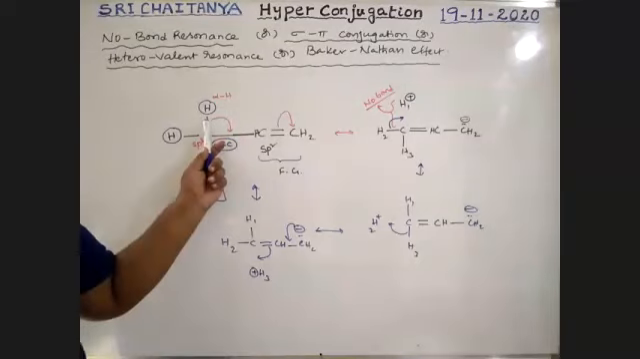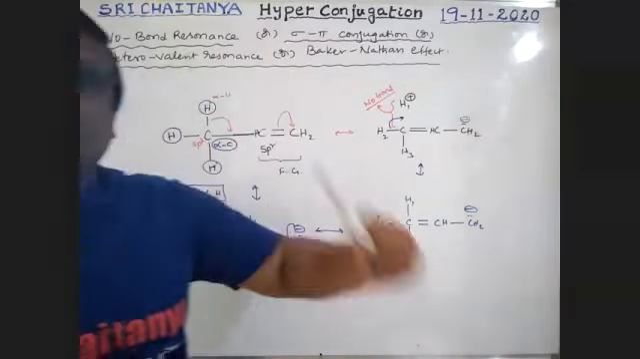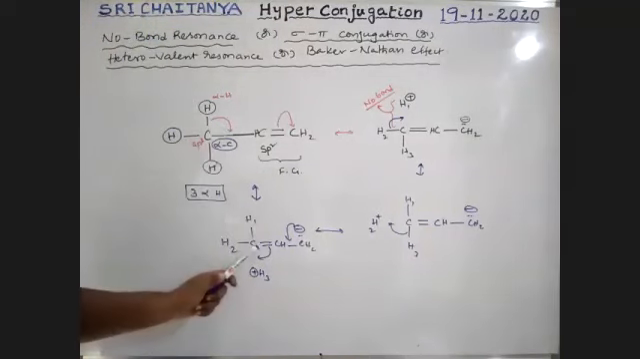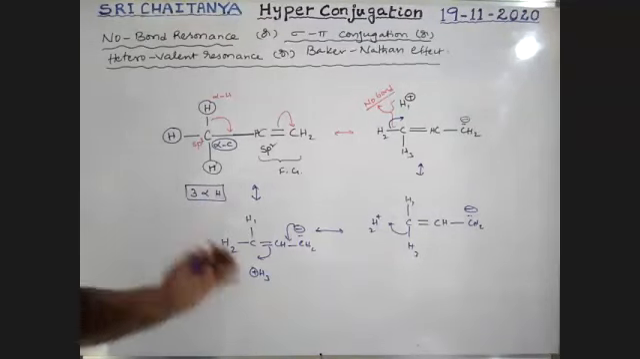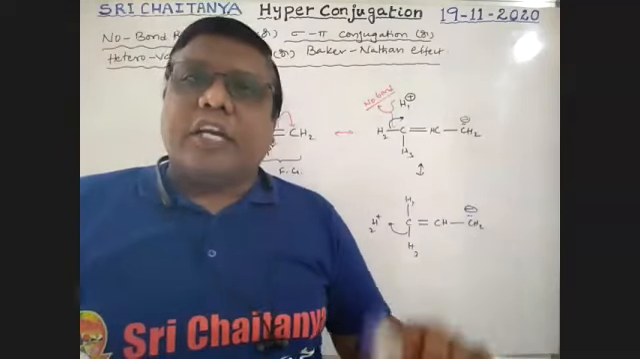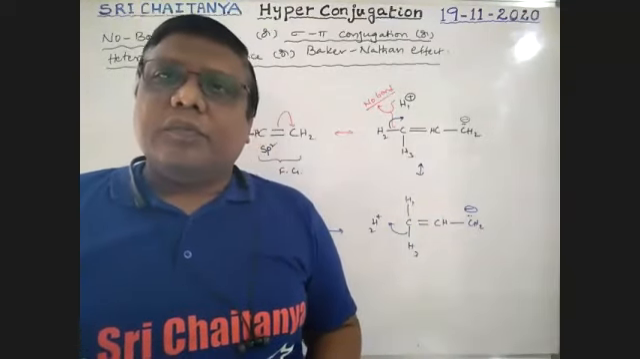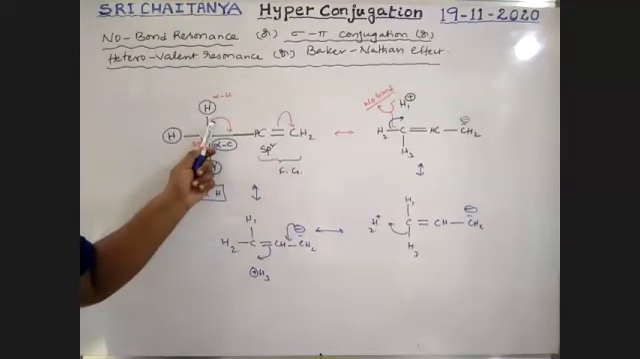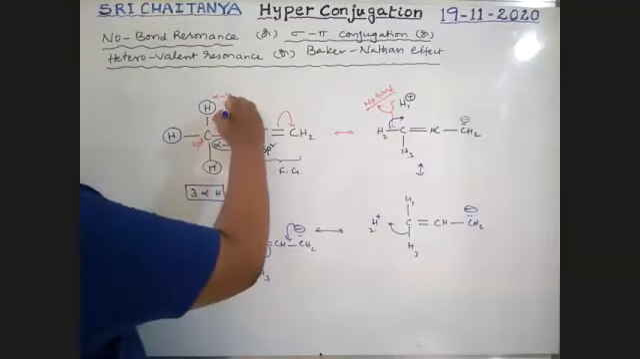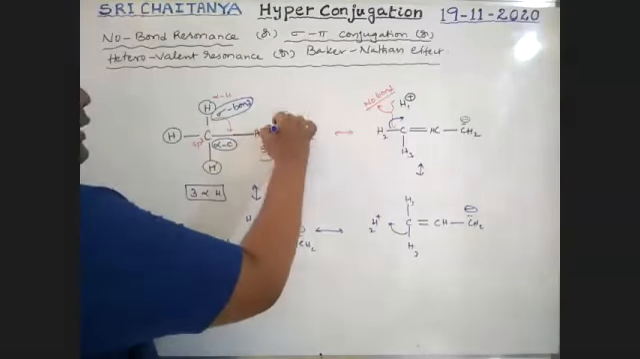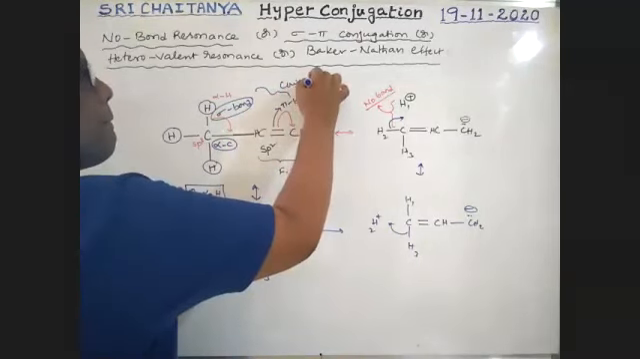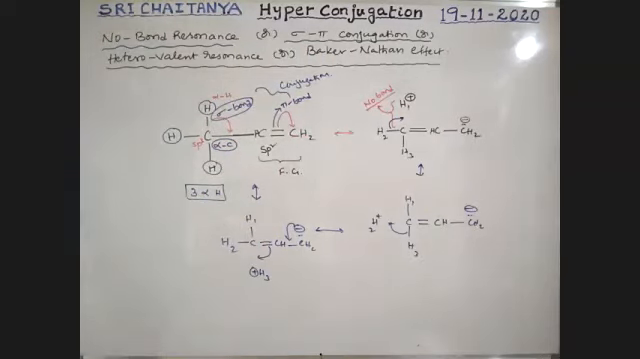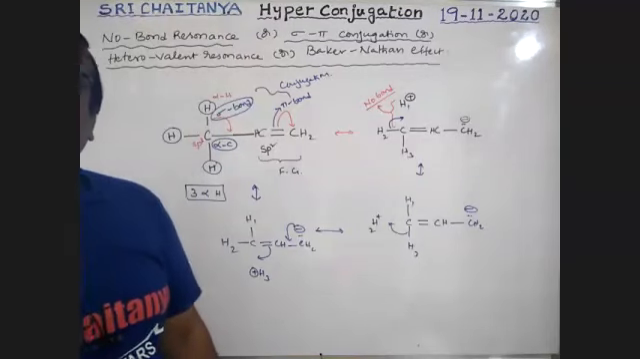Here, sigma bond changes to pi bond, changes to sigma bond. Am I correct or wrong? Sigma bond changes to pi bond, so pi bond changes to sigma bond. This pi bond once again changes to sigma bond. Therefore, sigma bond changes to pi bond changes to sigma bond. That's why it is called sigma pi conjugation. See here, this sigma bond and this pi bond are in conjugation. That is why it is called sigma pi conjugation.